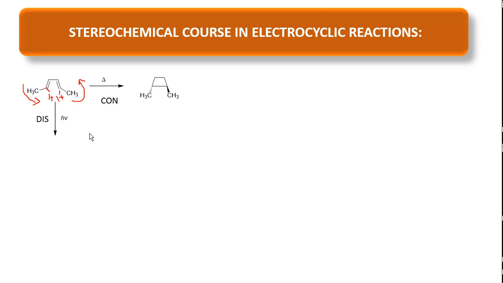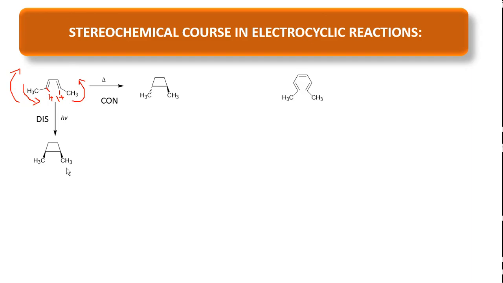That means one is undergoing clockwise direction and another counterclockwise. Due to counterclockwise, CH3 goes to the top side, and due to clockwise, CH3 also goes to the top side, so we get CH3 at the top side.